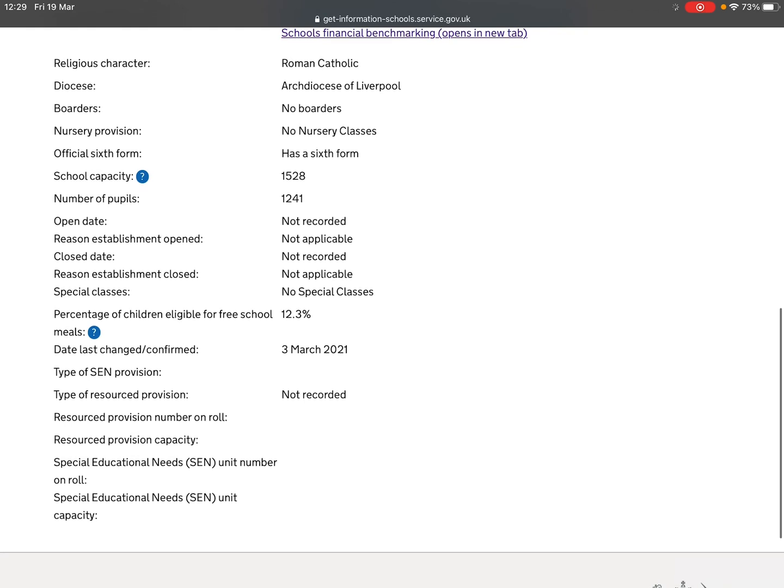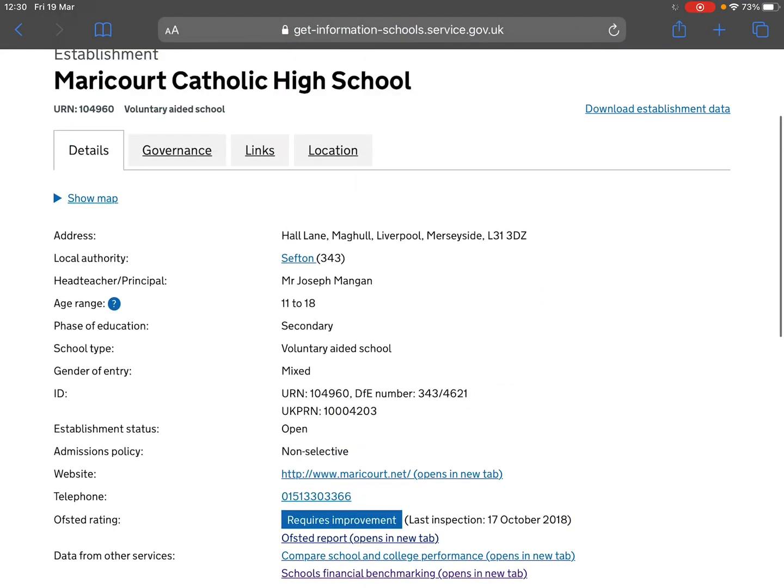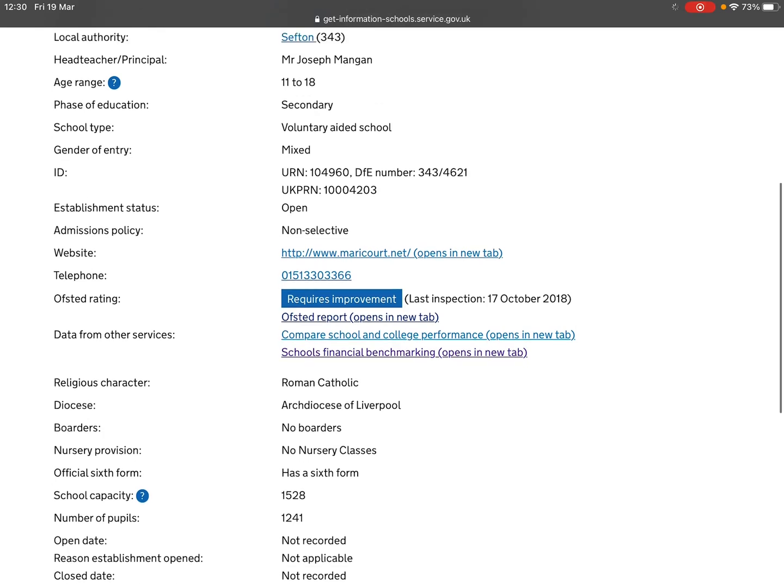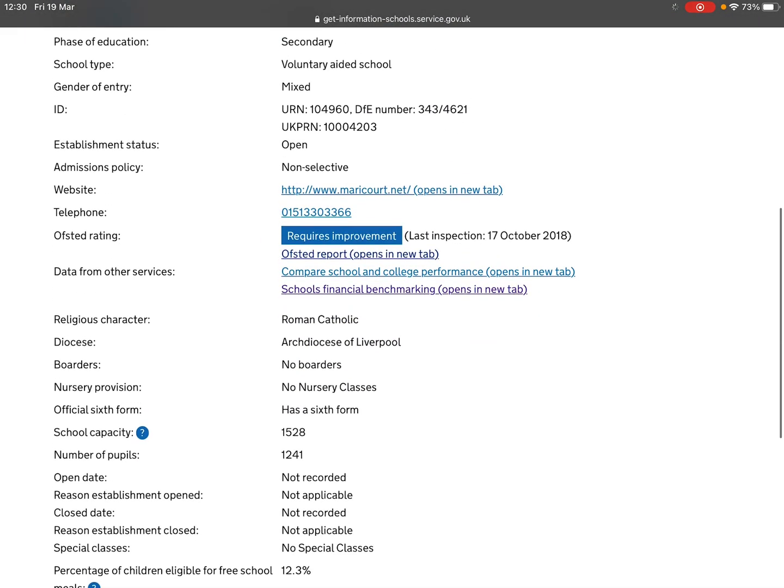So there's capacity there for the school to increase its pupil population, and of course that means securing jobs or potentially more jobs for our members and support staff members. The information was last updated, I can see, on the 3rd of March. So that's that very first landing page, I'm going to say.